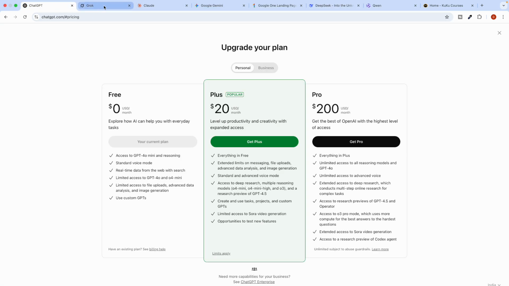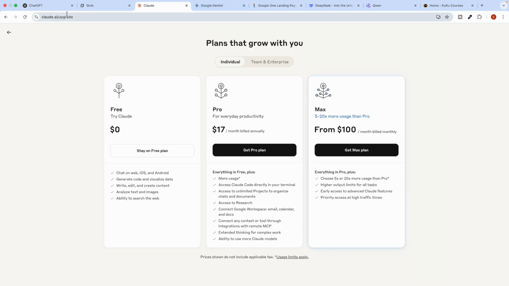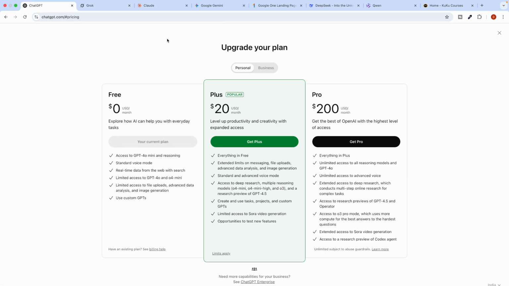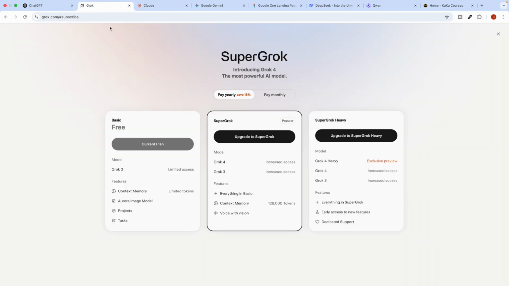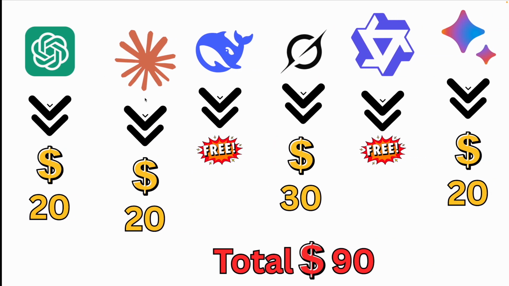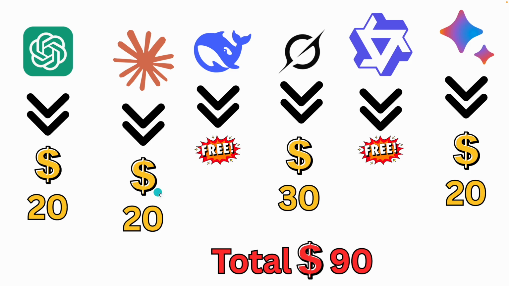So at last there are plenty of problems. First thing is that we sometimes require coding. Coding is much better in Claude, but for Claude you need to pay. Now, image generation is very good in Grok. If I want to use Grok, I have to pay individually. So ultimately you have to pay for each and every tool.